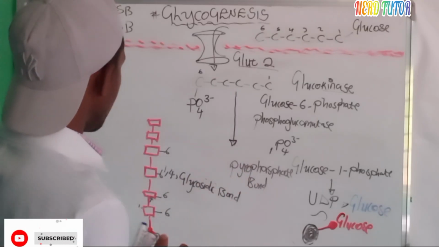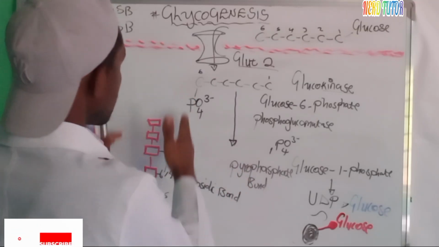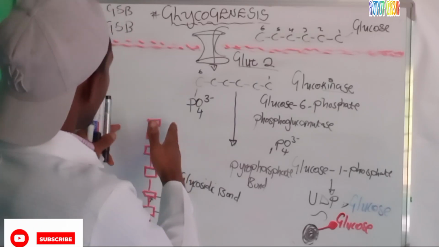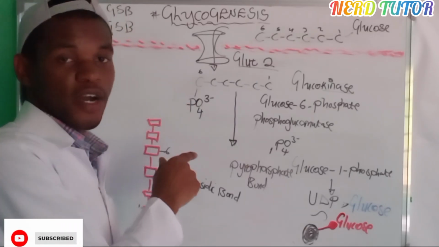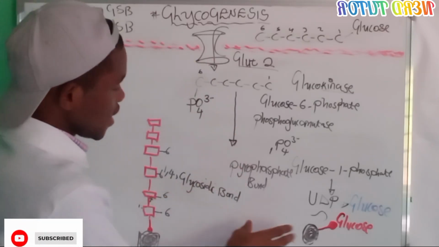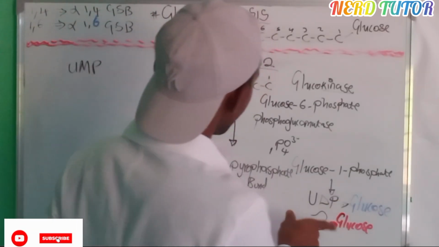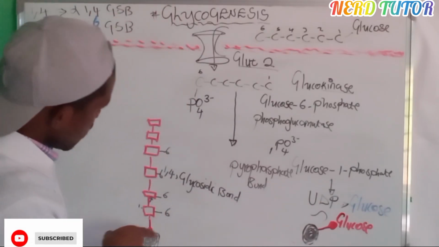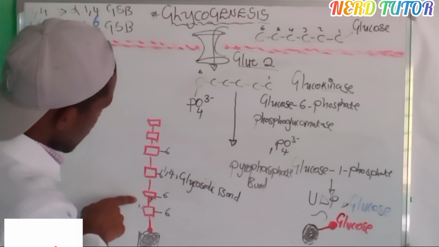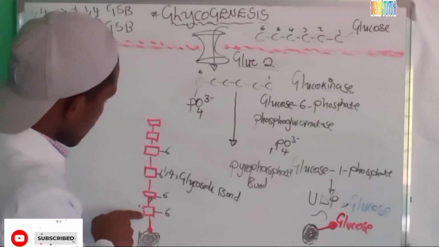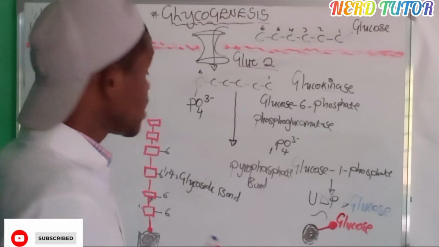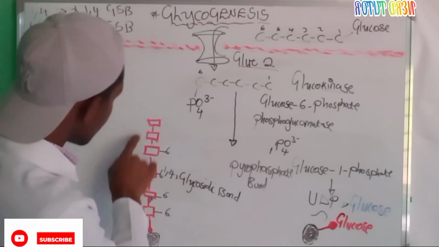So now since we've made this, this is more like a starter or a primer. That is now where another enzyme will come and add a lot of glucose molecules. So in short, the energy that was yielded from the breaking of that bond has helped the cell by itself to start adding these glucose molecules. And of course, have you seen, it has added up to 6 glucose molecules.